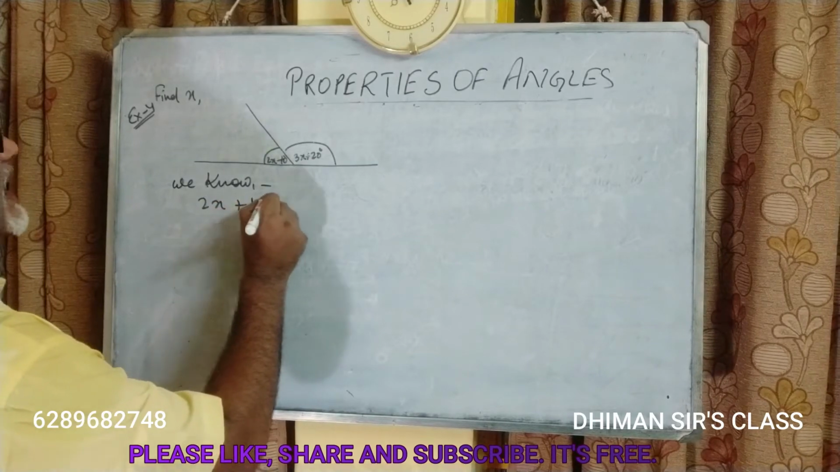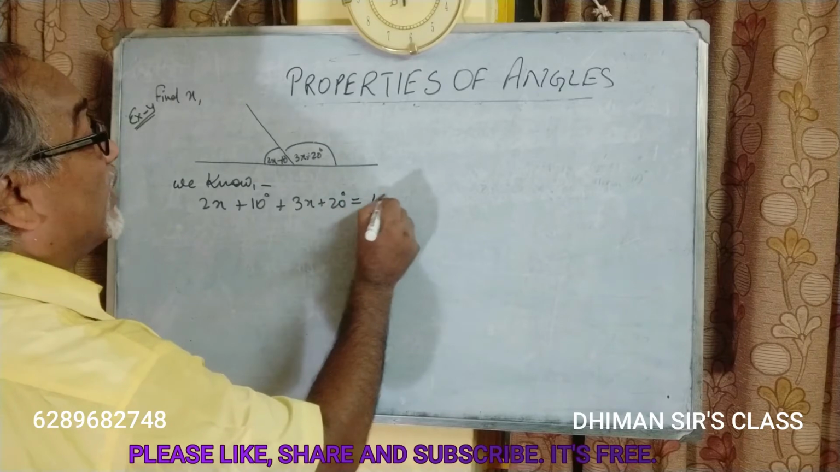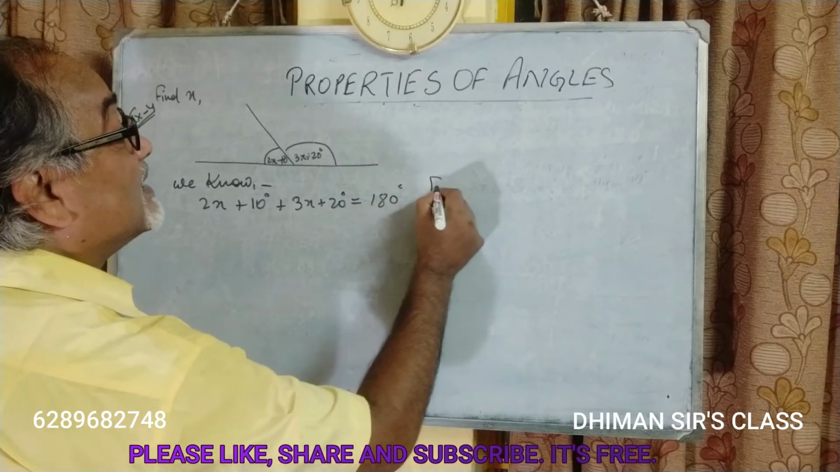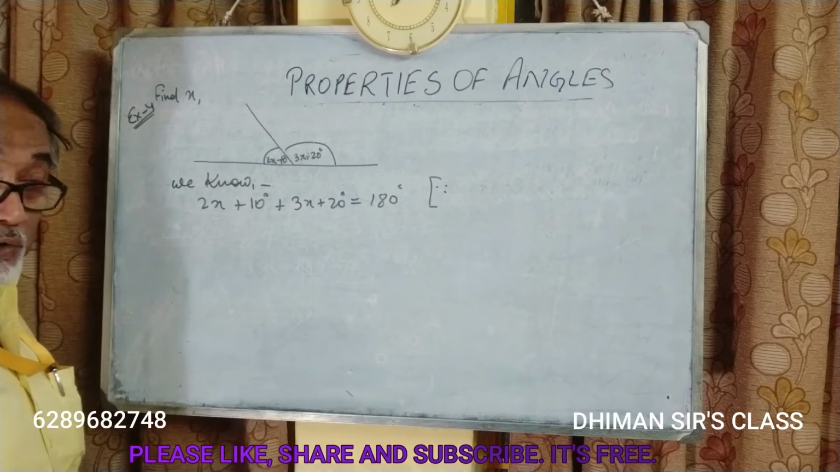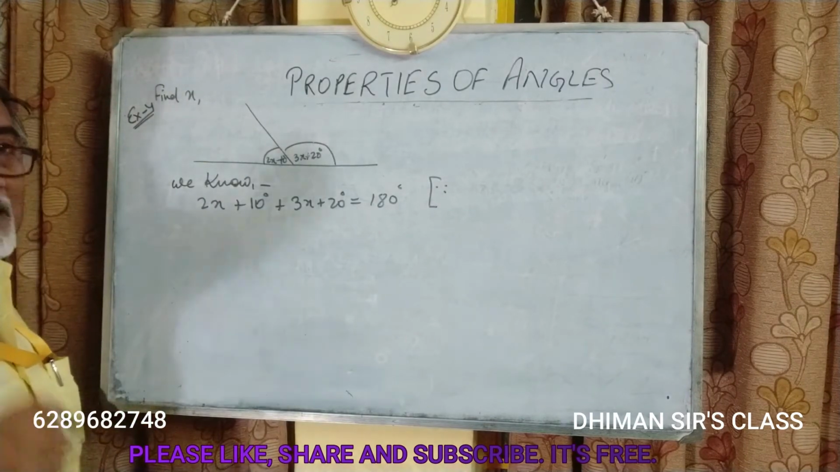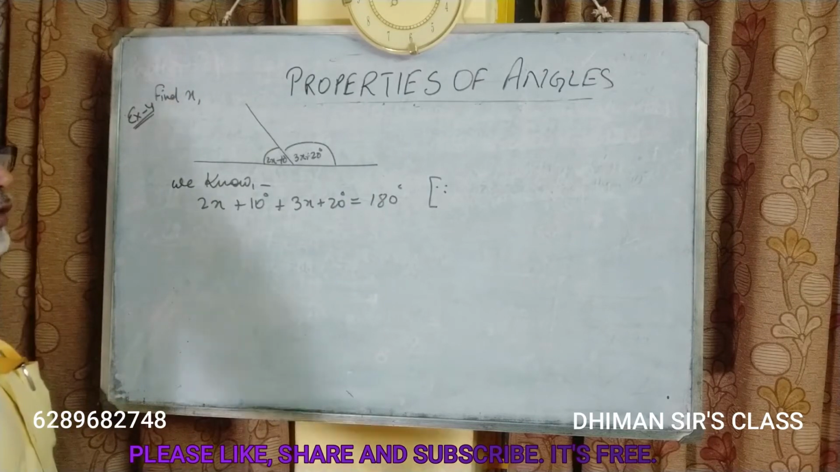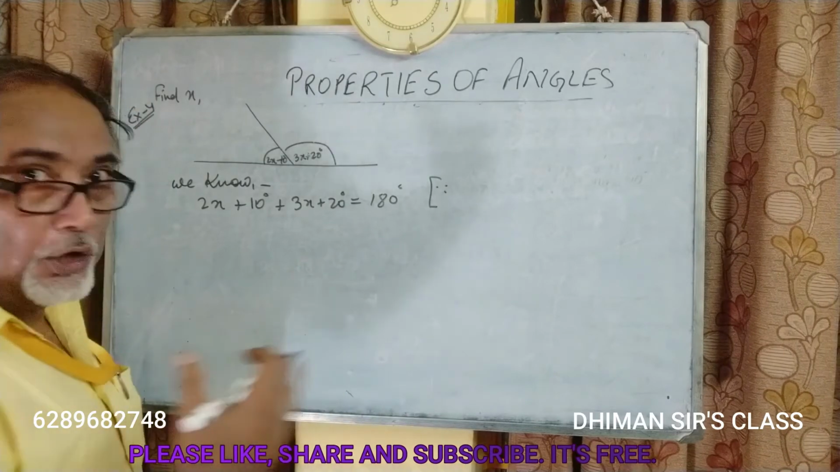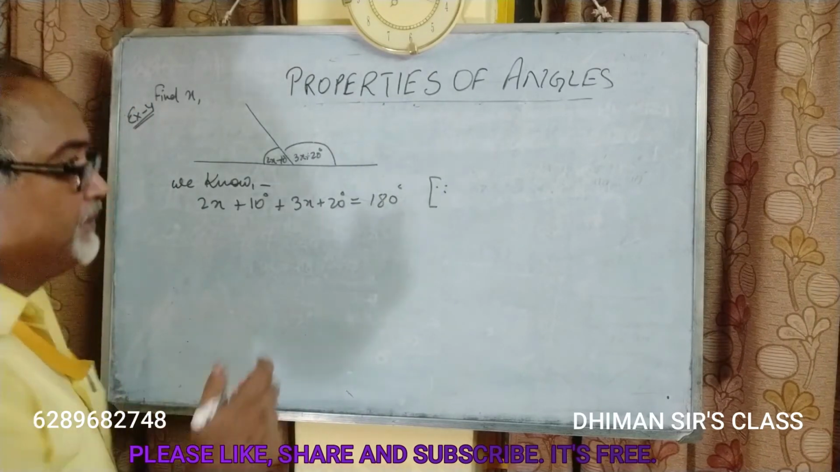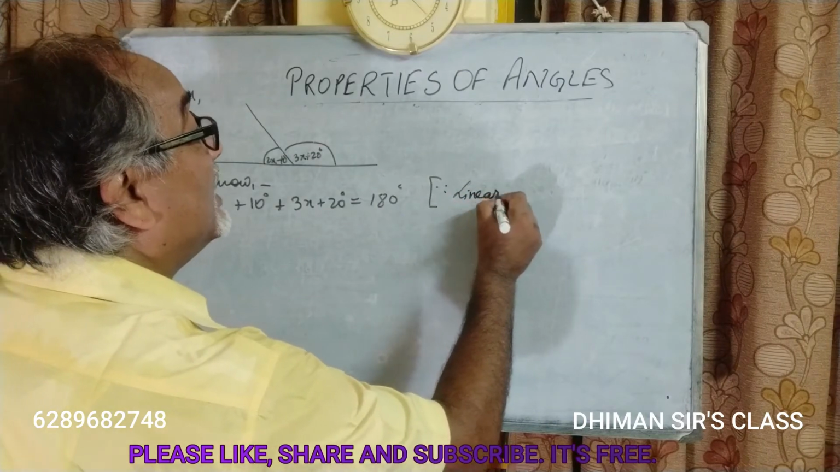Okay, so we know 2x plus 10 degrees plus 3x plus 20 degrees is equal to 180 degrees. Why? This reason you must write down, students. Make it a good habit of writing the reasons on the right hand side, because most of the school teachers tell you to write down the reasons, so that they know whether you have really understood or not. So why? Because of linear pair.